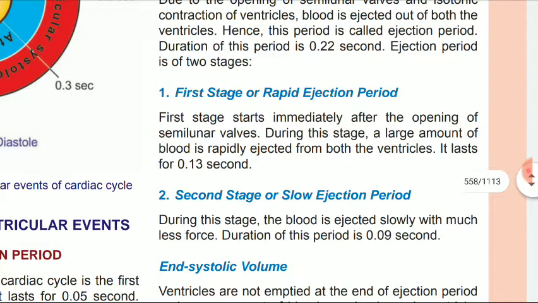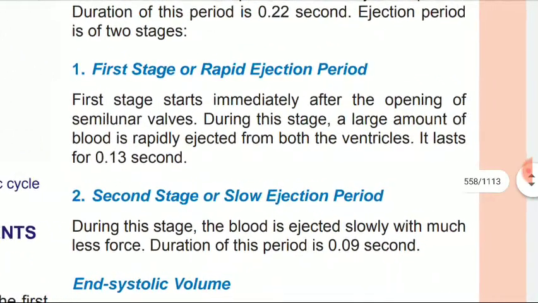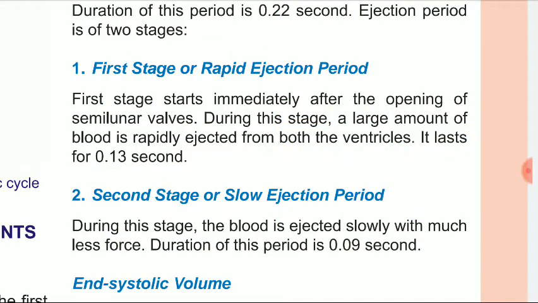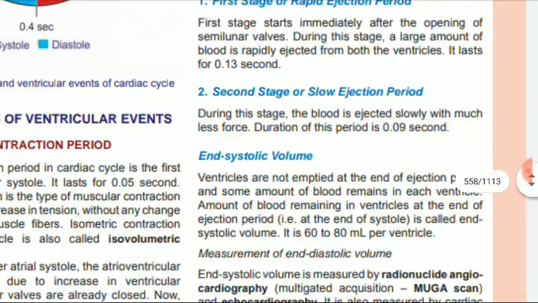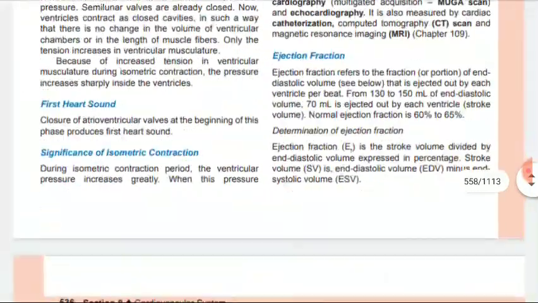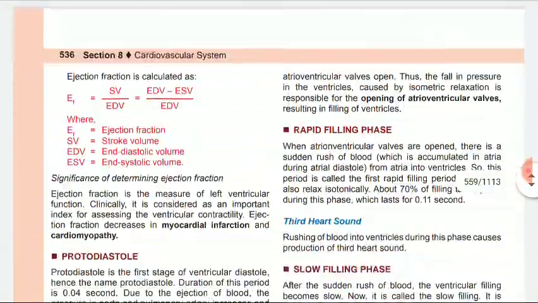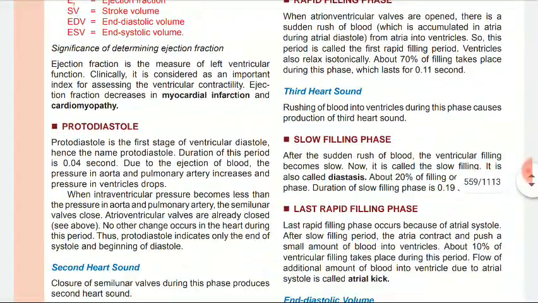The first stage is the rapid ejection period. It starts immediately after the opening of the semilunar valve. During this stage, a large amount of blood is rapidly ejected from both ventricles, lasting 0.13 second. Second stage, the slow ejection period. During this stage, the blood is ejected slowly with much less force. Duration of this period is 0.09 second. End systolic volume is not that important in the cardiac cycle question.